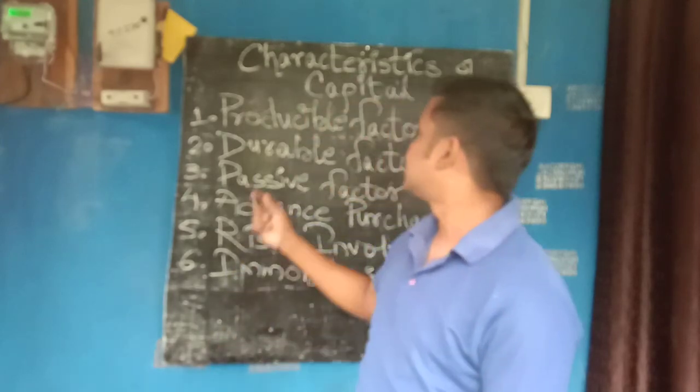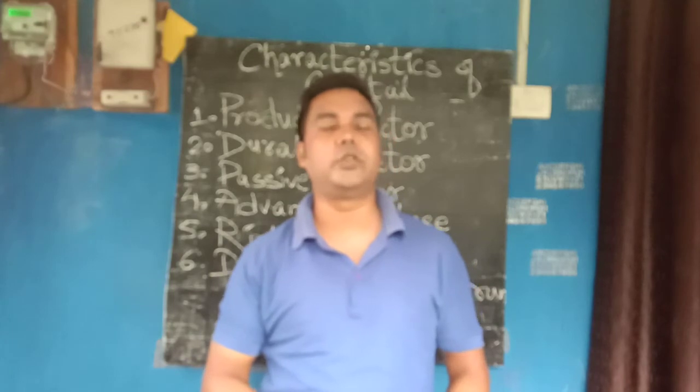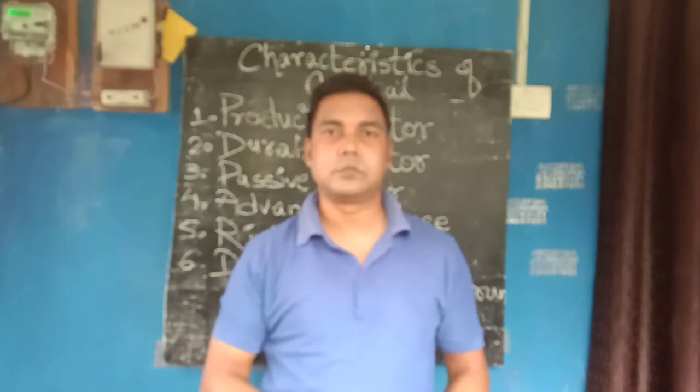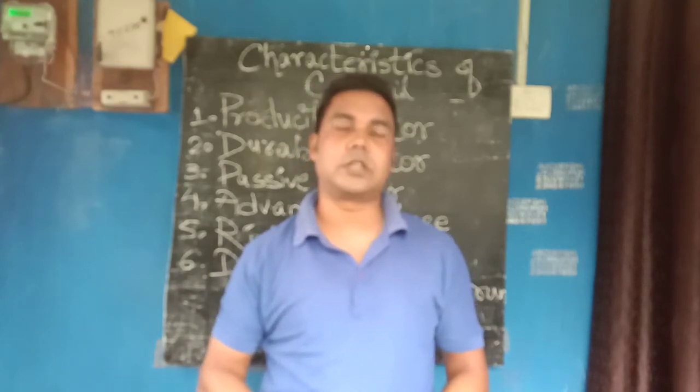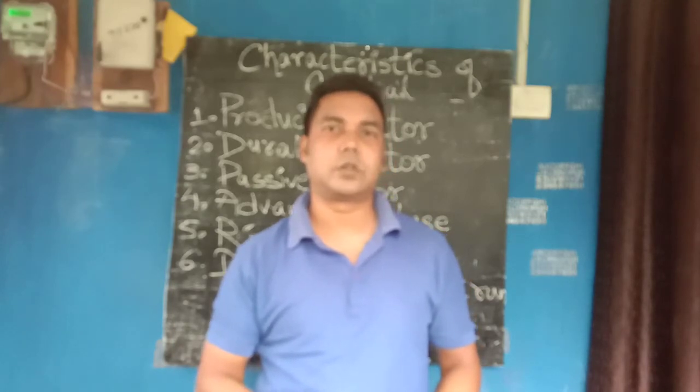Next, point number two says durable factor. What do you mean by durable? Durable stands for it lasts for long years, and perishable stands for it doesn't last for long years.